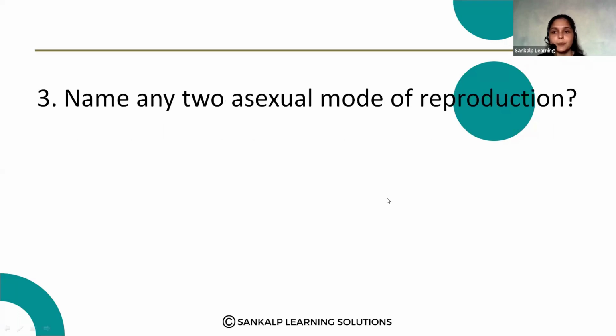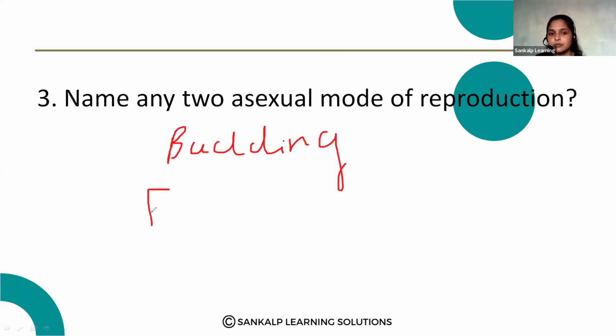Next question. Name any two asexual modes of reproduction. In this chapter, we have studied many different types of the asexual mode of reproduction, right? So here, any two asexual modes of reproduction, that may be budding. Budding is a type of asexual reproduction.